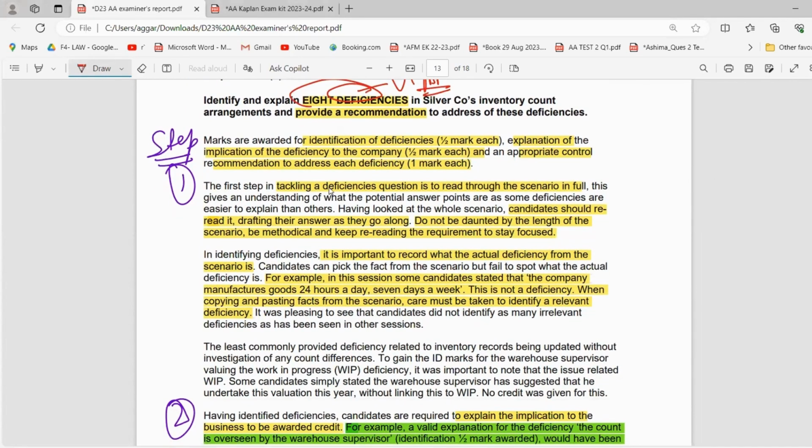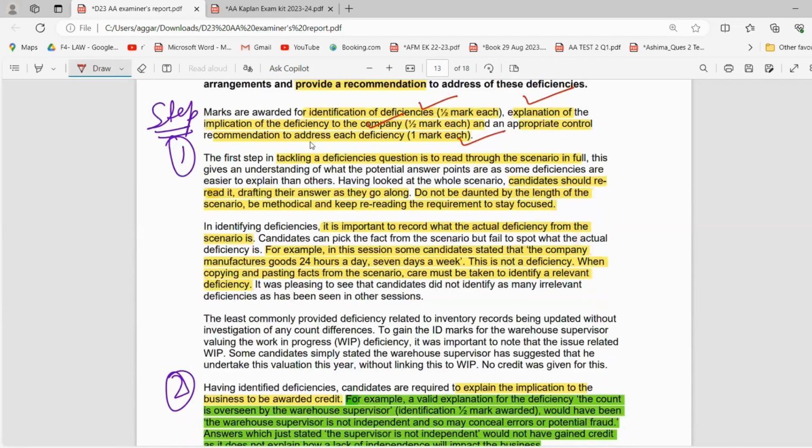Now let's first discuss the bifurcation of the marks. Firstly, when we identify the deficiencies, just like we identify the audit risk, we get half a mark. For the explanation, we get half a mark, and then for the recommendation, again 1 mark. Similar is the case with audit risk as well, right? So now let's see what steps we have to follow to write good deficiencies and recommendations. Firstly, the first step in tackling a deficiency question is to read the scenario in full. So you have to read the case study in full. Candidates should reread it and draft their answers as they go along.